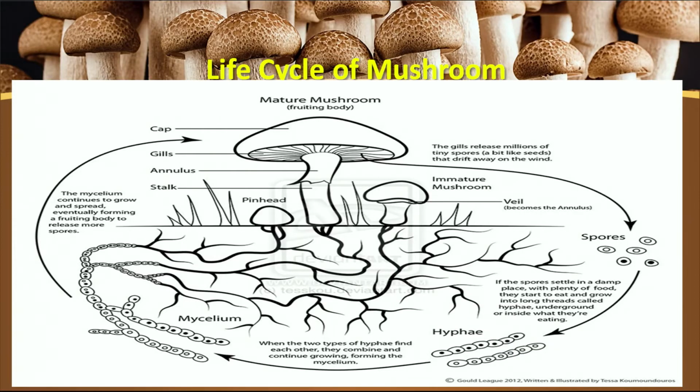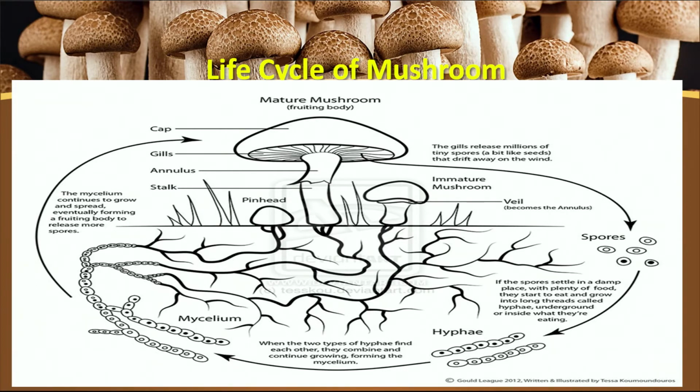Now learners, the most important part of the mushroom fruiting body, the life cycle. The mature mushroom will have 3 different parts, the cap, the stalk and the mycelium. The gills release millions of spores in the environment, and these spores are drifted with the help of air. When these spores are available in the environment, they always require a base medium. When they require a base medium, they always settle on the soil. From that medium, they will get some nutrition and they grow into the hyphae.